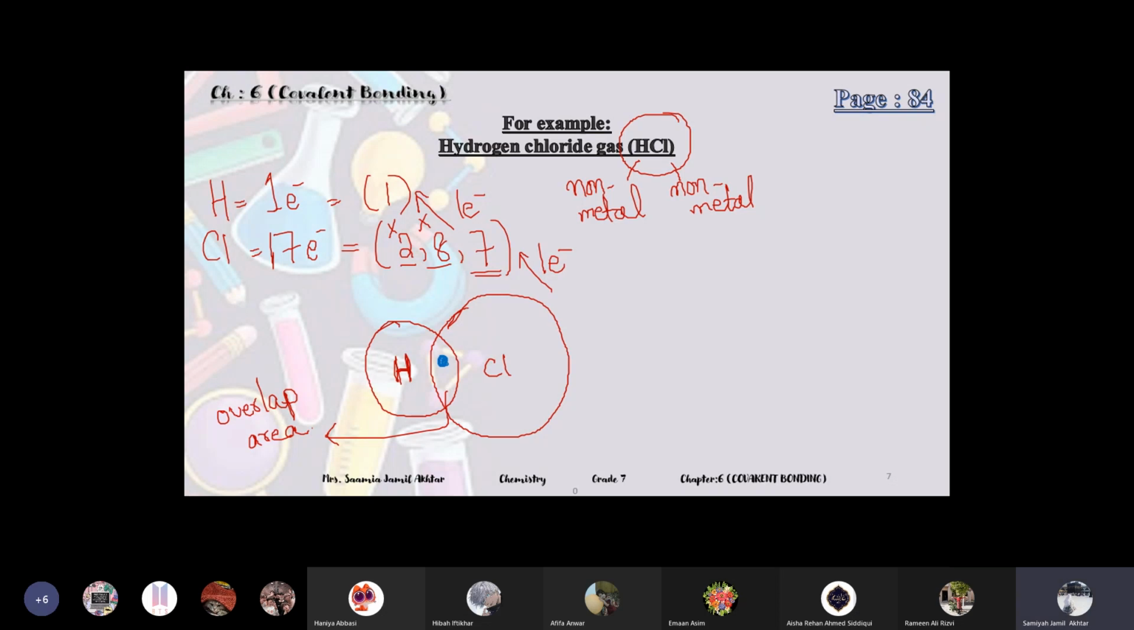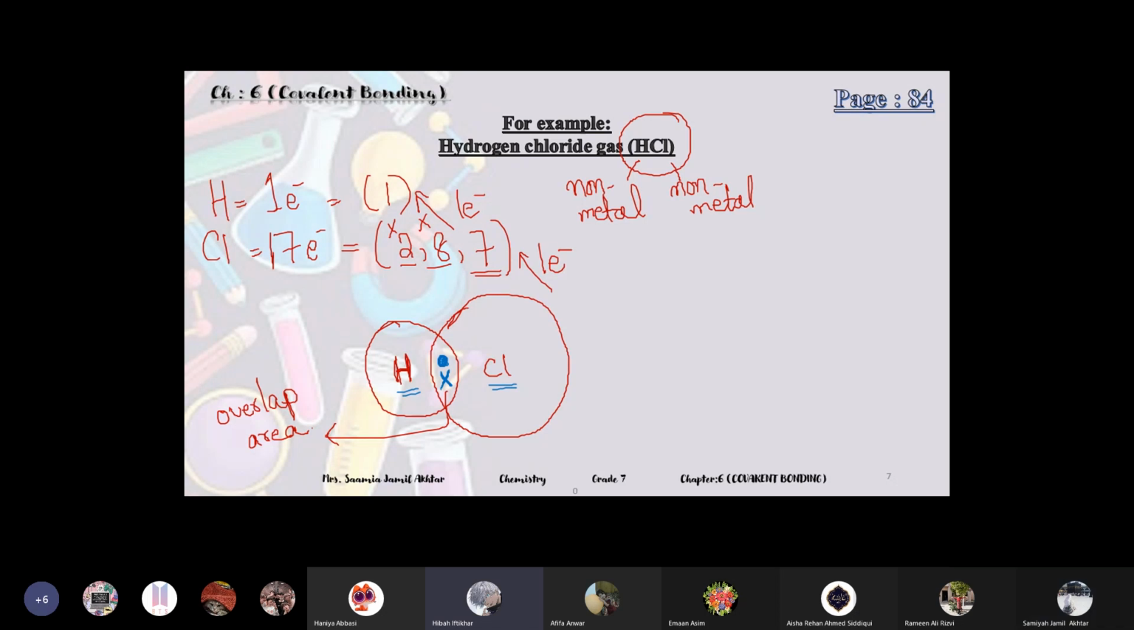The second point is that the number of electrons one non-metal is sharing is equal to the number of electrons the other element is sharing. So both will share the same number of electrons. If hydrogen, according to its need, is sharing 1 electron, chlorine will also share 1. Chlorine also needs 1 electron, so it will share that 1.